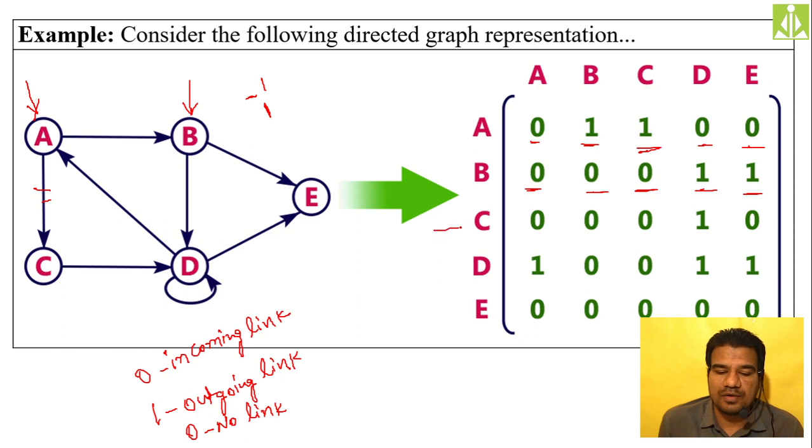Then C, we'll do this for C. Okay, C is over here. From C to A incoming, so 0. C to B no link, 0. C to C no link, 0. C to E indirect link.